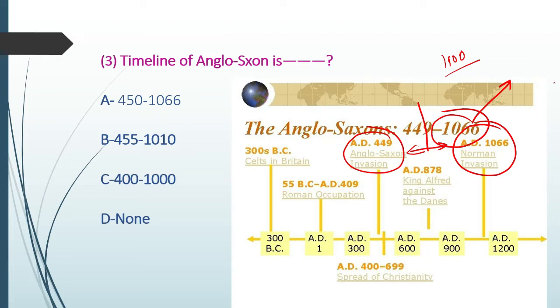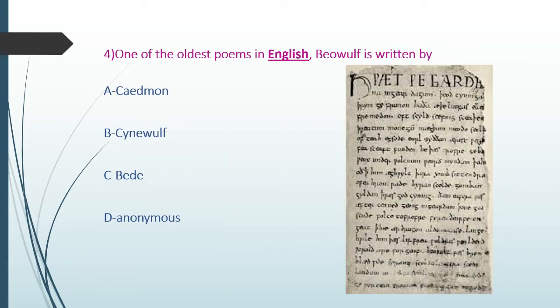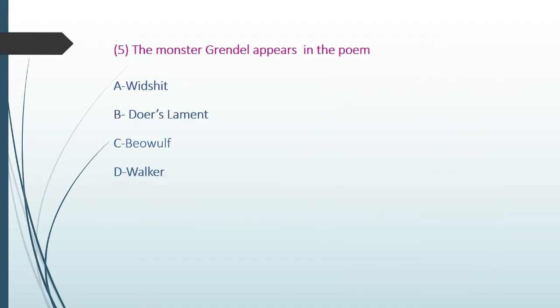Next question: one of the oldest poems in English, Beowulf, is written by Caedmon, Cynewulf, Bede, or anonymous. The correct answer is anonymous. The writer is unknown. Still, it is one of the greatest epic poems written in Old English literature. Next, the monster Grendel appears in the poem Beowulf.